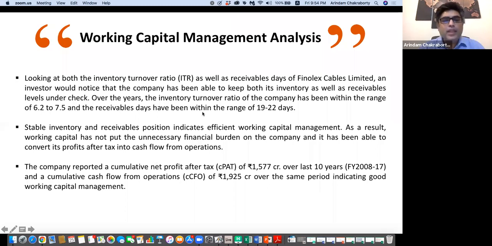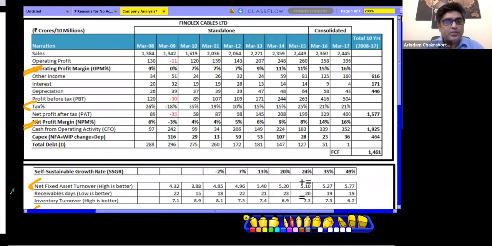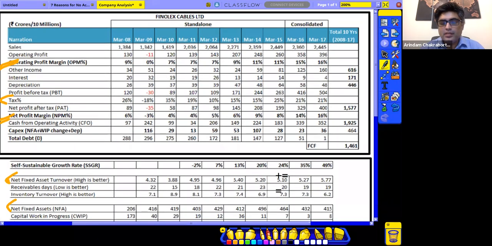So let's move forward. So guys, now we'll look into the working capital management part of it, right? So in the working capital management section, let's look into the inventory turnover section, right? So you see over here the inventory turnover. So obviously higher is better. So as you see, the inventory turnover is quite good, I should say.